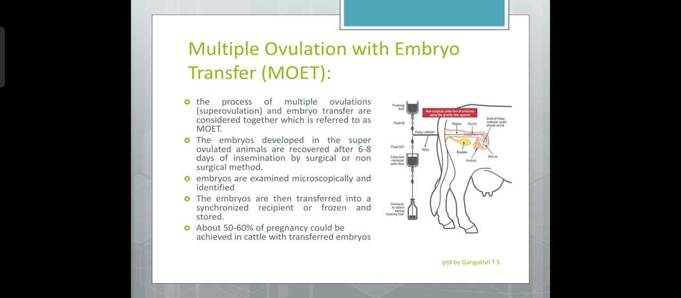Alternatively, the embryos can also be frozen and stored. If not used at that particular time, they can be frozen and stored for use at an appropriate time and place. About 50 to 60 percent pregnancy could be achieved in cattle with transferred embryos. Thus a superovulated female may result in 5 to 6 pregnancies.